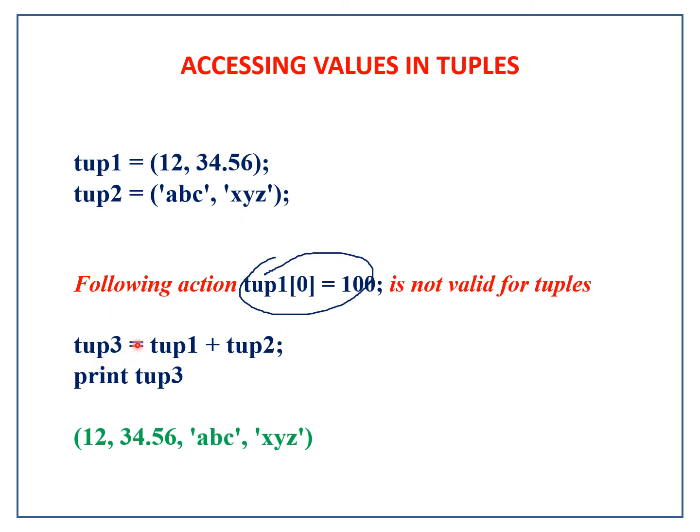If this would have been TUP3 is equal to TUP2 plus TUP1, then ABC would have been printed here, XYZ in the second place, 12 here, 34.56 here. So you understand that the modifying syntax is not valid in tuple. So remember that tuples cannot be modified.